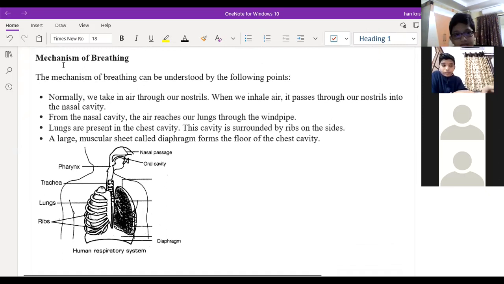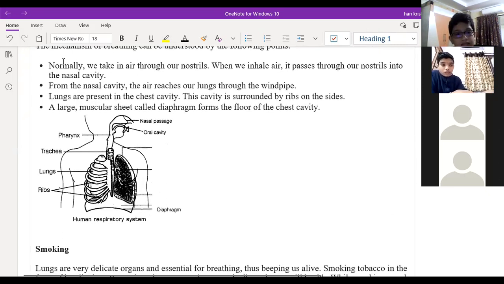So what is the mechanism of breathing? If you inhale the air, what is going to happen? The rib cage and the lungs will expand outward and the diaphragm will move downward. These are the two movements that happen during the inhalation of air. What are the two movements? The ribs and lungs will expand outwards, and the diaphragm will move downward.